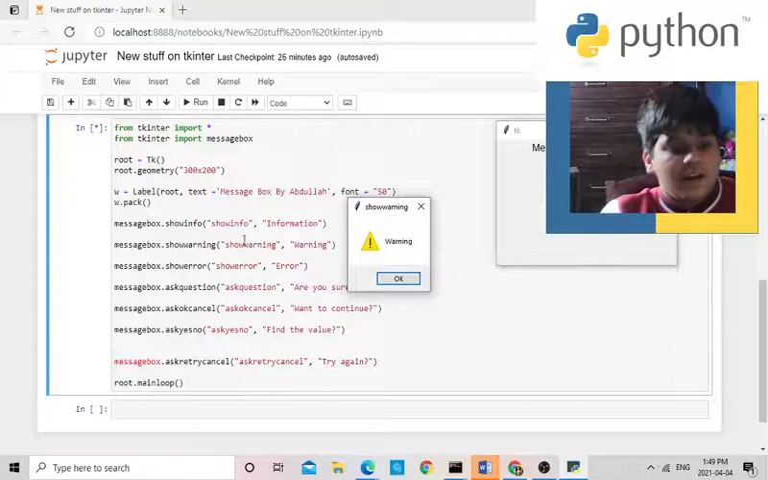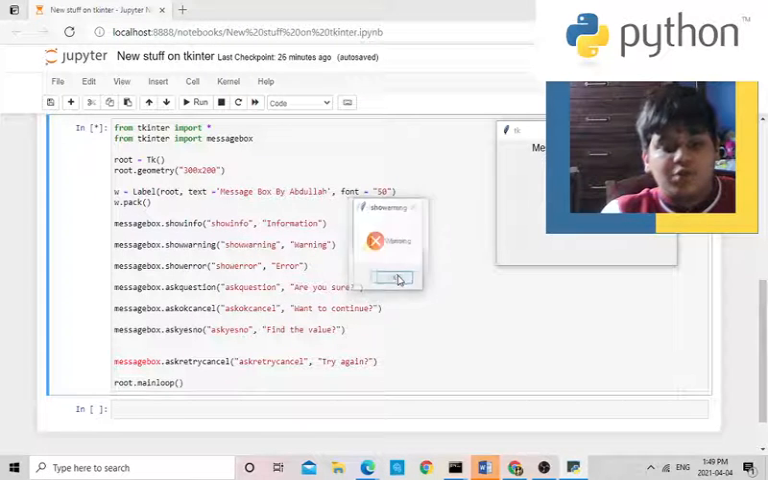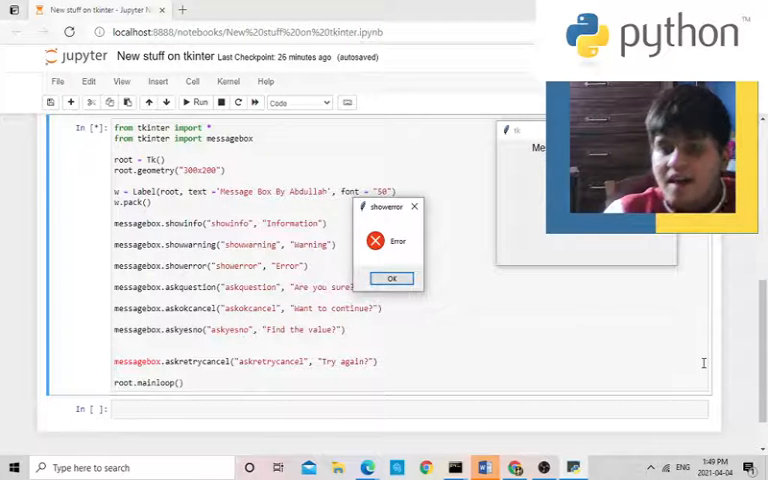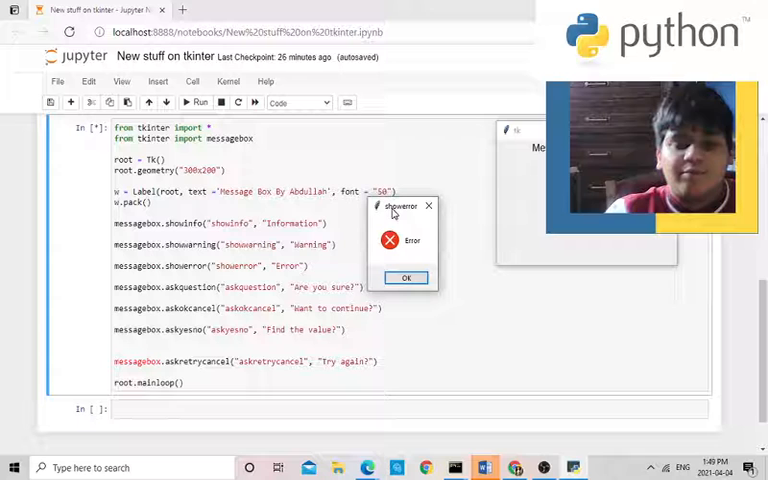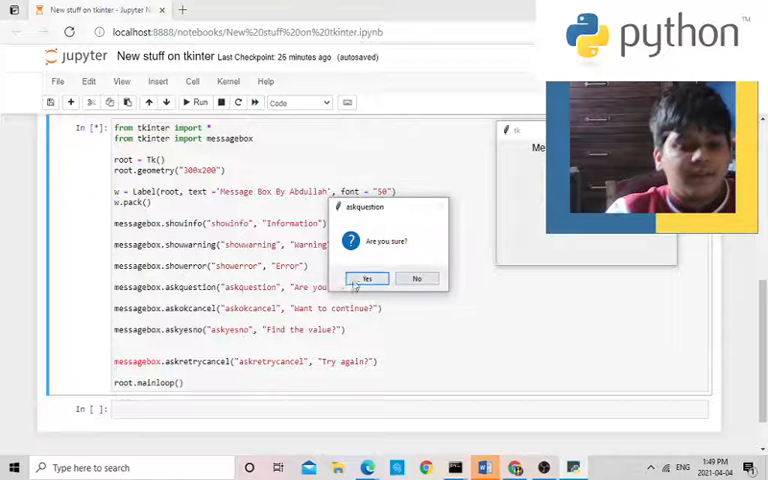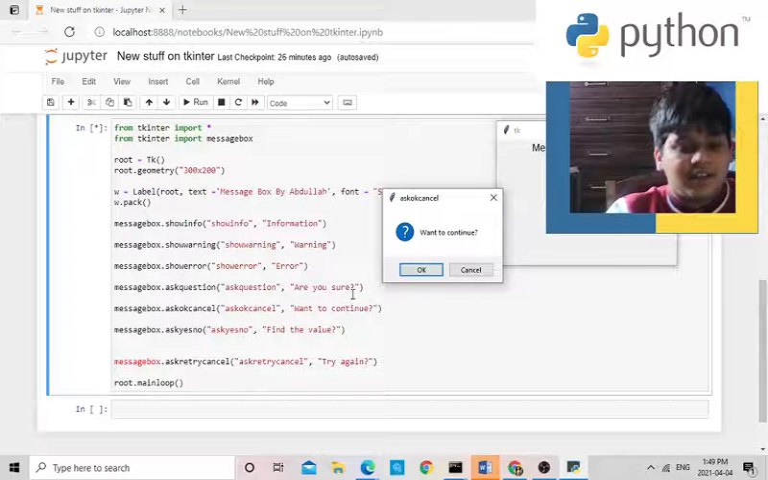Okay, next one. Warning. messagebox.showwarning. Show warning is the title. Warning. It shows this warning emoji. Now the show error. If you heard that, that's the error, like whenever you get an error. So there's a show error. It shows the error emoji, and that's ask question. Are you sure? Yes, no, no. Okay, I'm not sure. Do you want to continue?